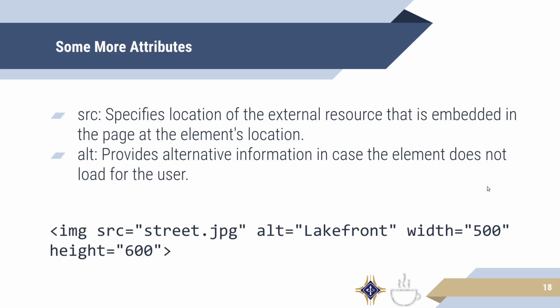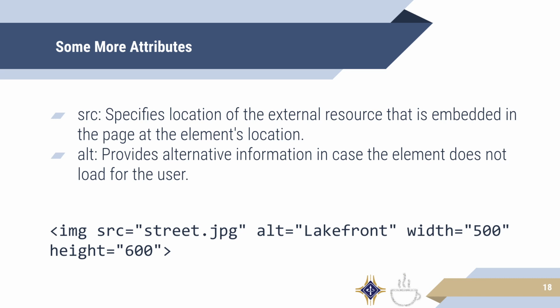A couple more, and you can see on this image tag, you have source, alt, width, and height. So width and height are pretty explanatory. They are just the width and height of an image. Please note that the default unit is pixels or px. You'll see that later. So this image here is 500 pixels by 600 pixels. Also note that the browser will automatically scale the image to fit the width and the height. So always know the size of your image and the aspect ratio ahead of time. Otherwise, the browser might warp your image and it might look very wrong to the end user.